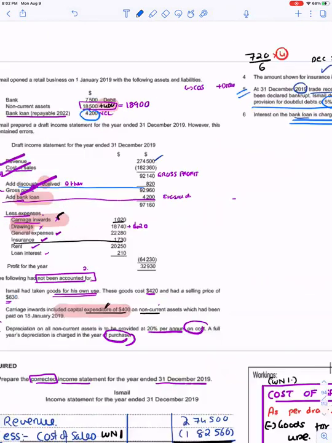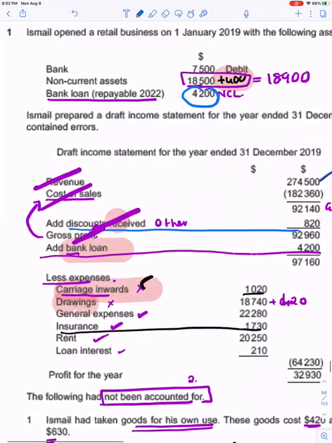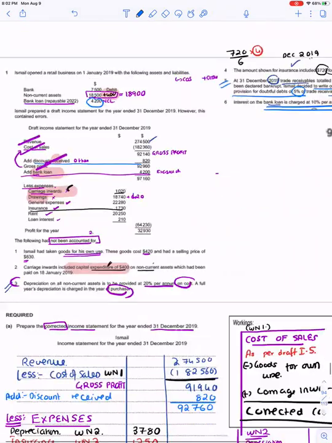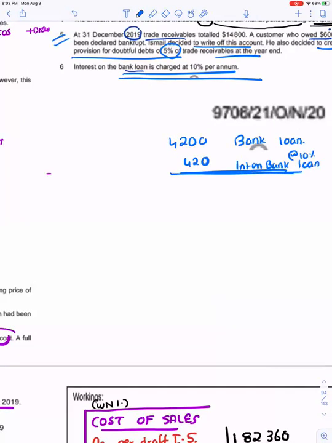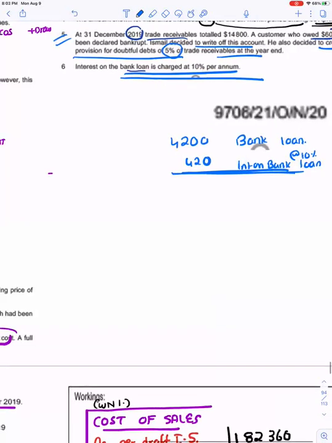So my bank loan is 4,200, and interest on bank loan is at the rate of 10%. 10% is 420. So my interest on bank loan that should be shown in the income statement is 420.